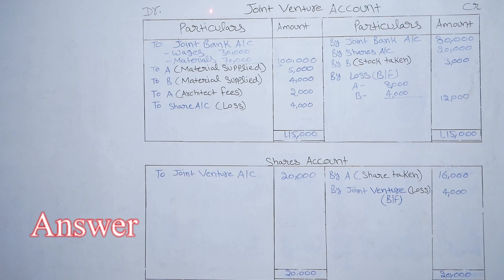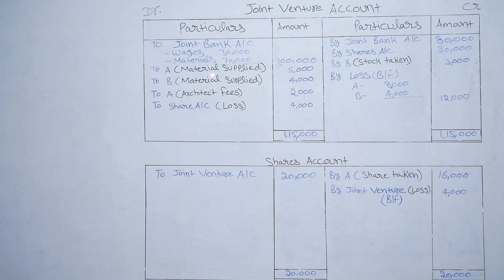Let's understand the answer. Joint venture account, debit, credit, particulars, amount. In joint venture, we will not make any account related to assets purchased, material purchased or expenses paid, as we do temporary partnership. To joint bank, wages paid or material purchase. So entry will be joint venture account debit to joint bank, wages paid 30,000, material purchased 70,000. So total is 1 lakh.